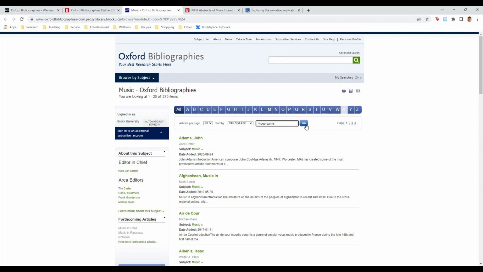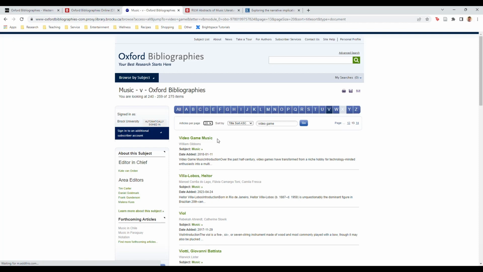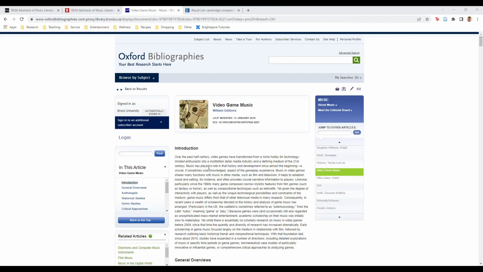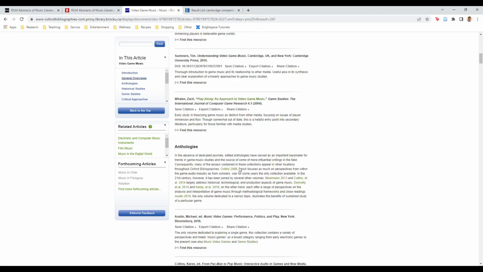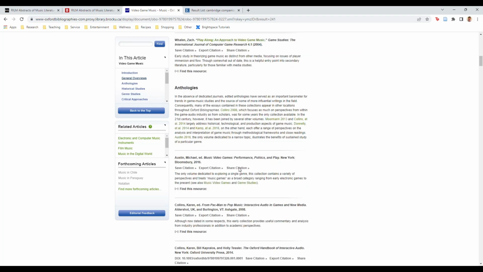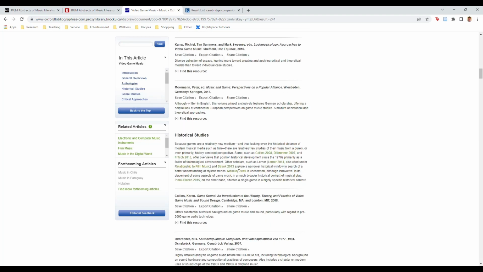So we'll search video game. Every bibliography begins with a brief summary of the field. Take note of the date the bibliography was published to see how up to date it is. The bibliography itself is grouped into various topics. You can go to the section that most describes the approach that you'd like to take in your paper.